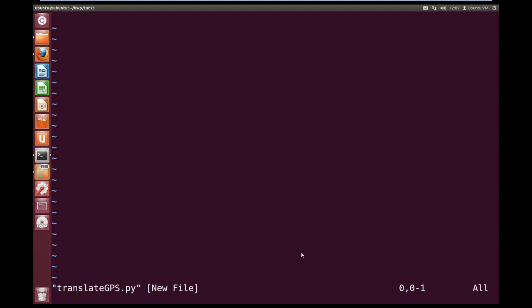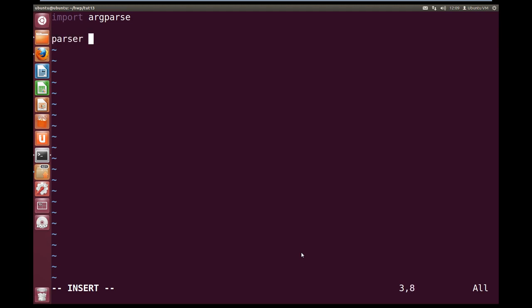Now inside our translate GPS, we're going to import argparse. Now we're going to set up our parser. We're not even going to bother with our main function because this is just going to be a utility file for us.